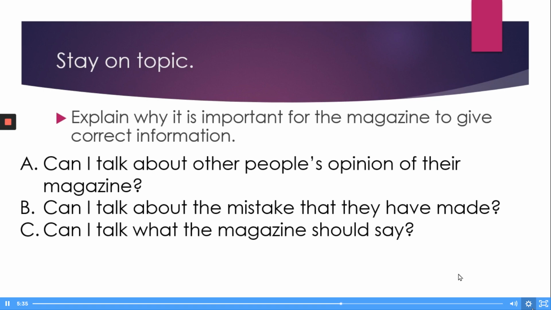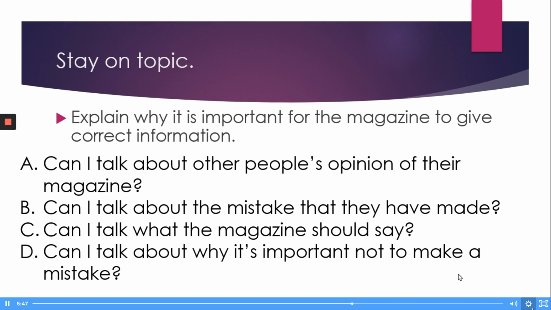Can I talk about what the magazine should say? So again, that's not really relevant to this bullet point. So that's not going to be something that we're going to be talking about. Can I talk about why it's important not to make a mistake? That's basically just paraphrasing what this bullet point's about, so that's definitely what we should be thinking about, right? Why should they not make a mistake? What would be the consequences? What are the results of them making a mistake?